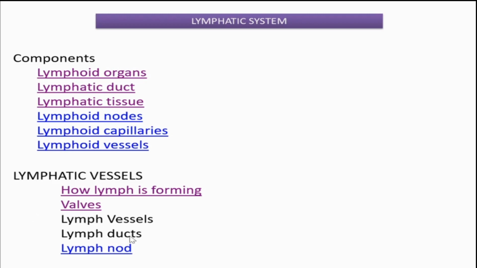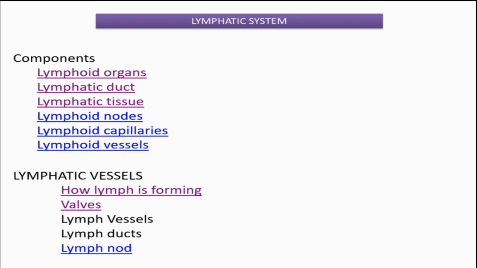Then lymph ducts are of two types. We can divide the lymph duct into two: right lymphatic duct and left thoracic duct. How is the duct forming? First, from the beginning, capillaries unite to form vessels.